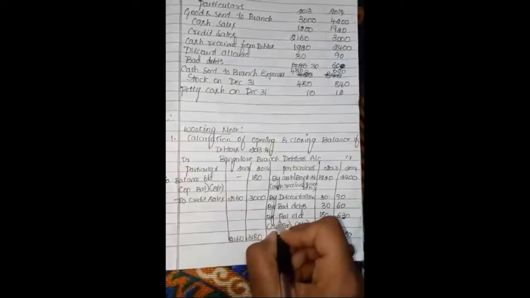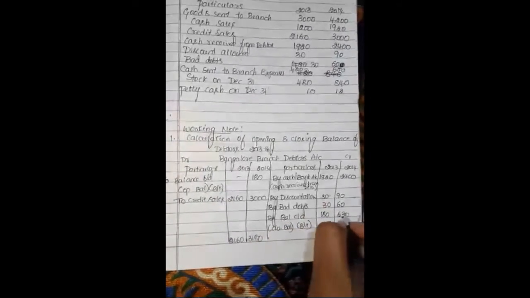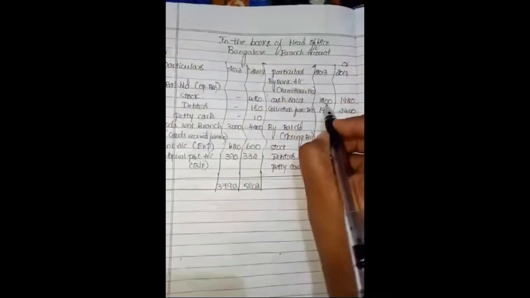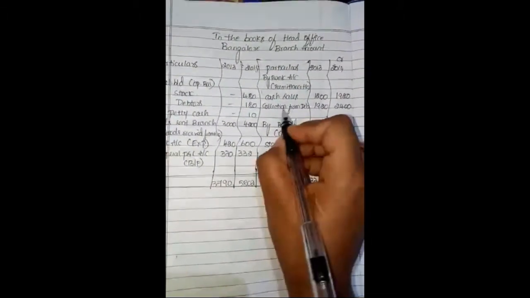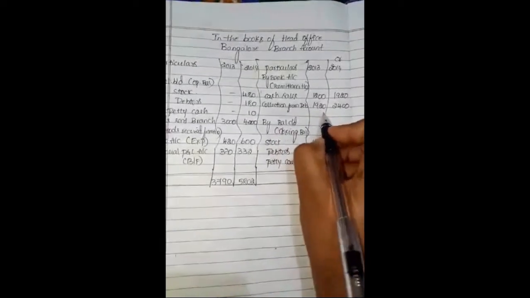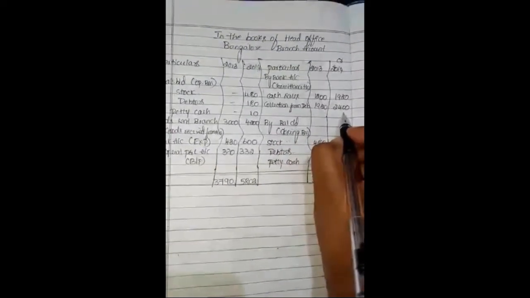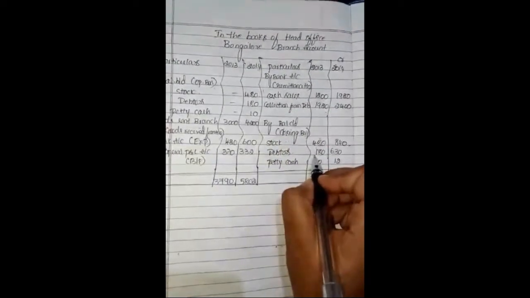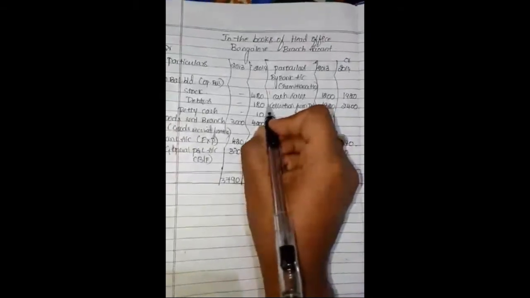So the closing values 180 and 630 will be recorded. 180, 630. Cash sales are given 1,200, 1,920. Collection from debtors 1,920, 2,400. Last year's closing will be next year's opening for the particular debtors.